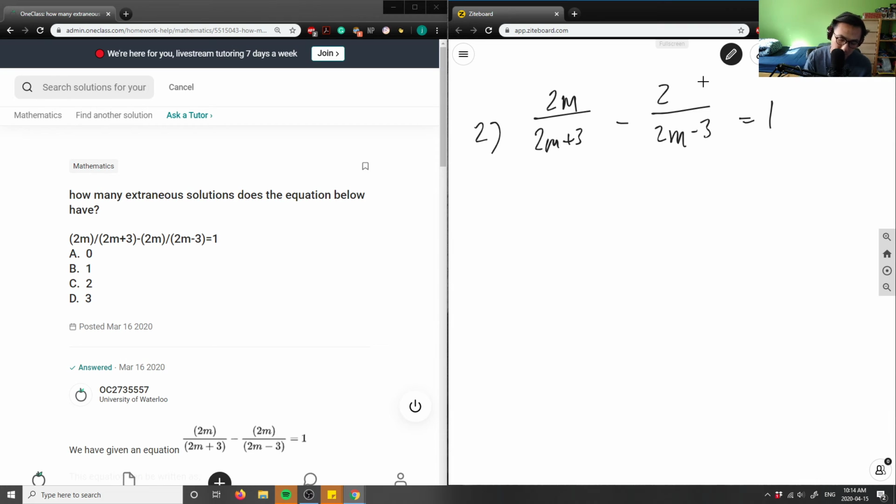Here. I don't like this m here. There you go. So we think about lowest common denominator. How do we combine both of these fractions to make sure that they have the same denominator?